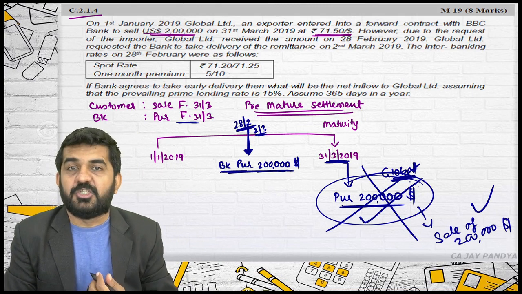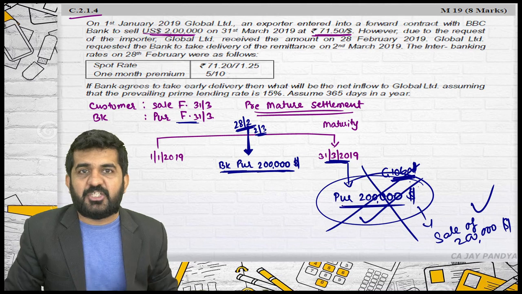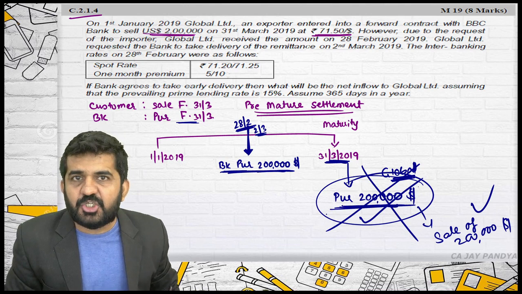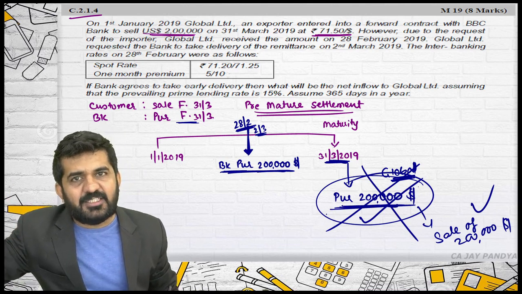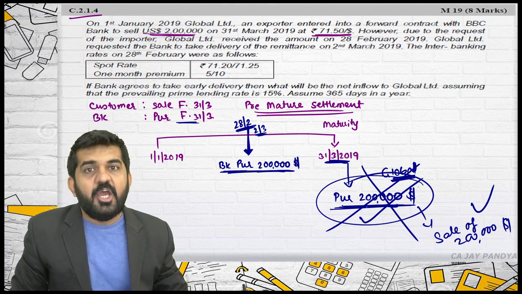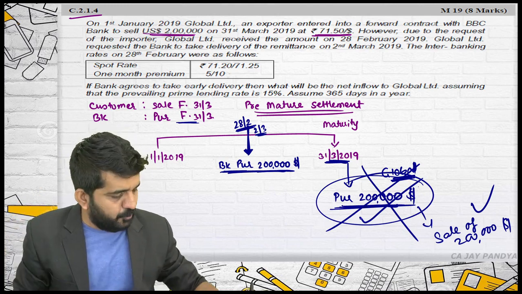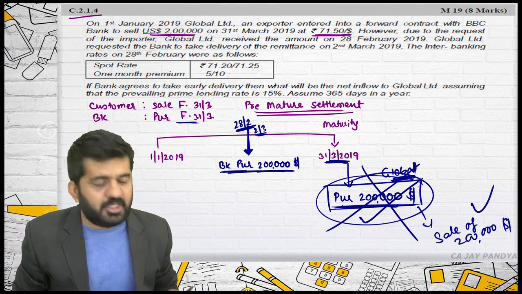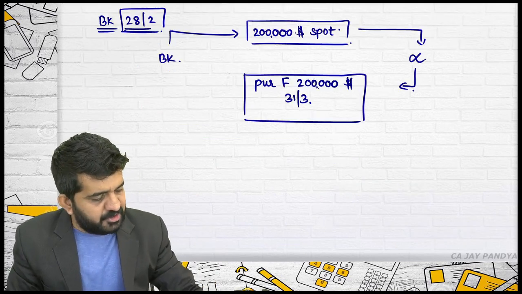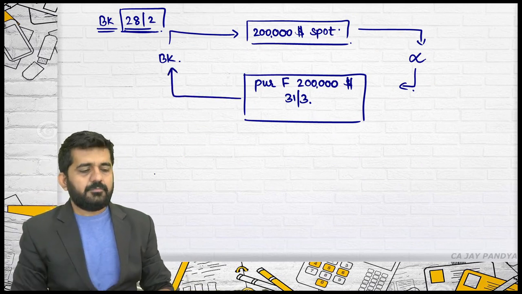Is it alright? See, this is the base for cancellation and extension. The bank was having this position on 31st of March. If some customer cancels the contract, the bank should still have this position as on 31st March. If that customer cancels, the bank will enter into a new contract to take the same position. See, the bank was having this position with Global Limited. Now the bank will have this position in the swap contract. So, purchase forward $2 lakh as on 31st March.